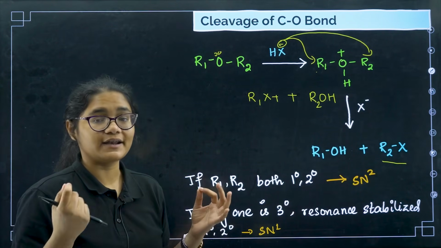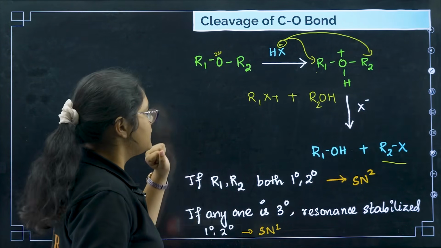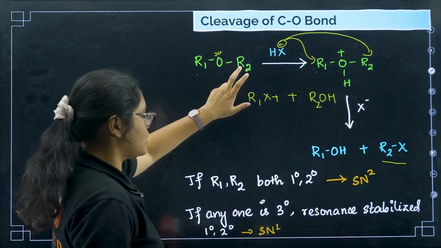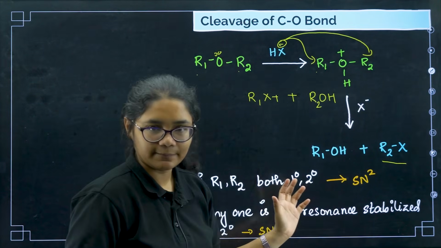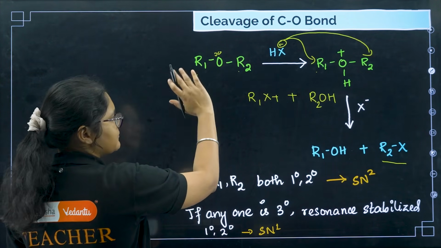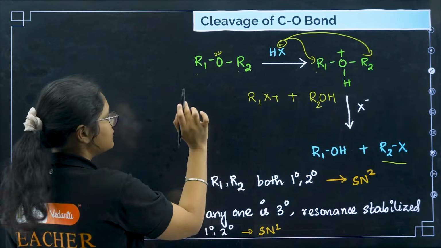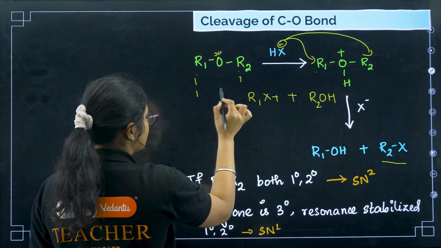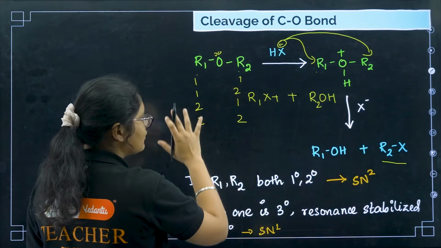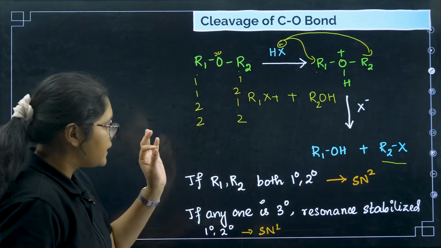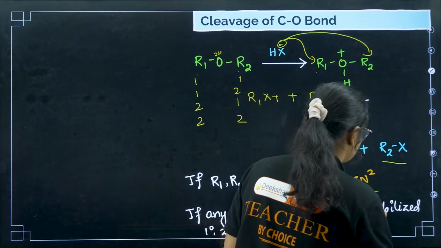So how do we decide which one will attack where? Very, very important, listen carefully. If R1 and R2 are both primary or secondary, either one is primary and one is secondary, or both are secondary, or both are primary, any of these possibilities, and the reaction is happening with HX, the mechanism followed is the SN2 mechanism.